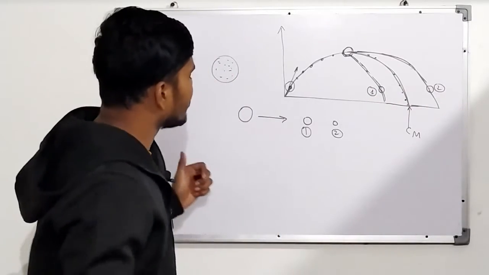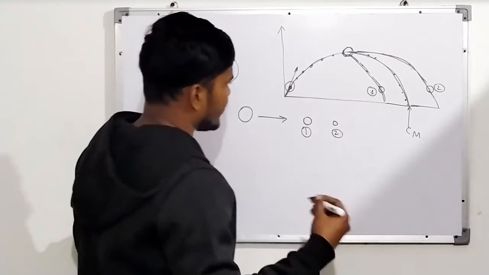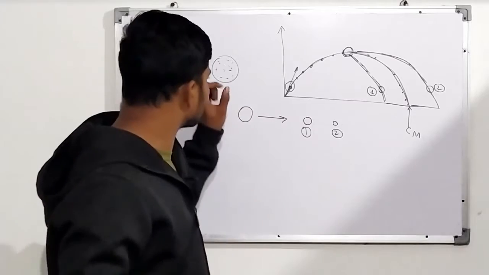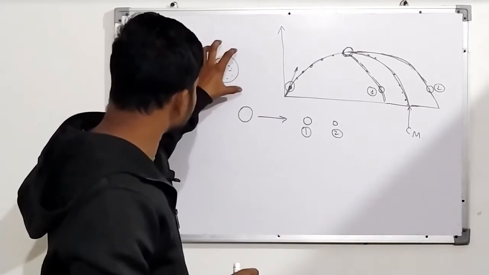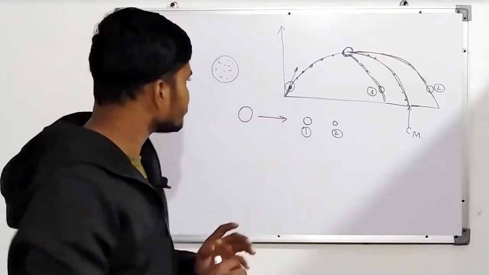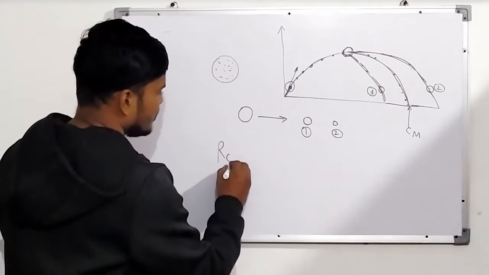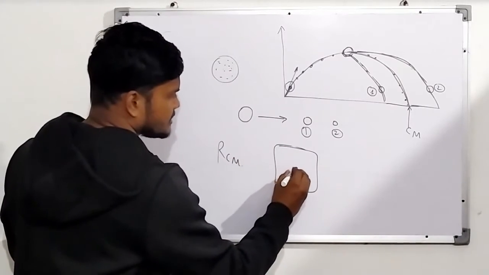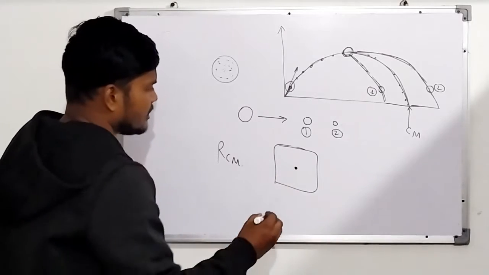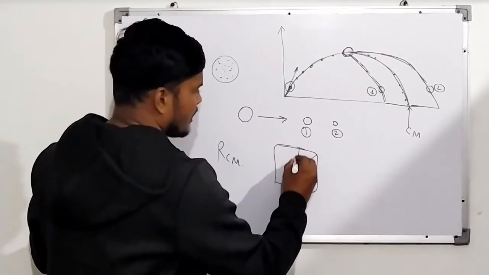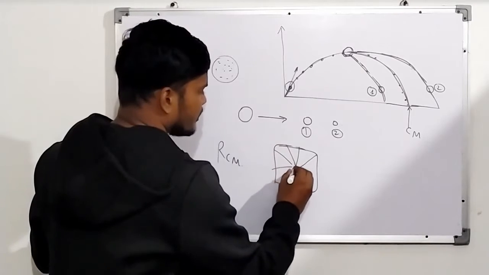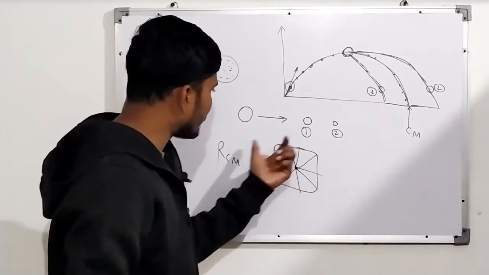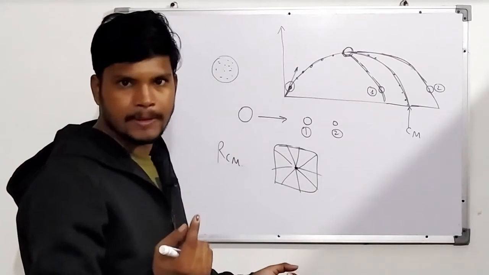Now you can say, why can we track it? Because we have already told you that we can always assume the motion of this particle as that of the center of mass. Now, center of mass means what? For any object, maybe the center of mass lies here. It distributes everything uniformly. This point gives you an idea that you can balance the whole mass distribution from a single point.